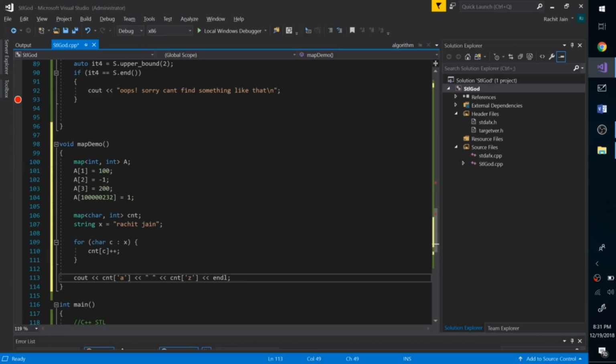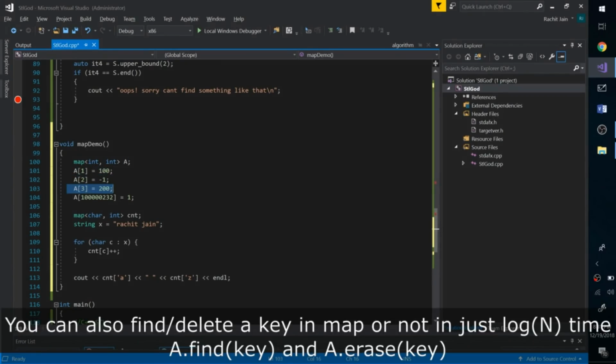Again, map is something like set, and in log n time you can map something to something. So all these statements right over here take log n time, where n is the present size of the map, or the present number of items that the map contains. So each of these mappings takes log n time, and then you can retrieve the value mapped to the character a again in log n time.